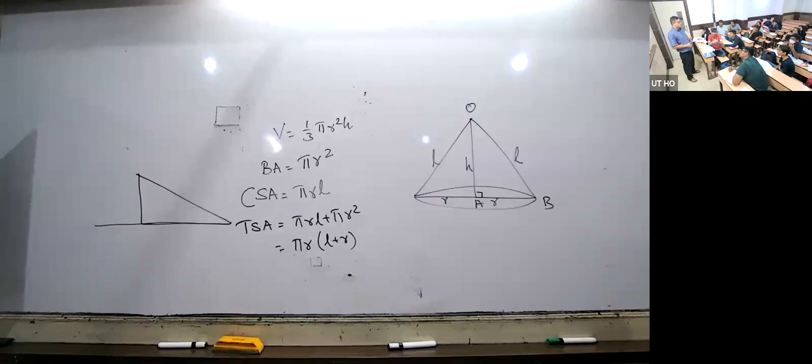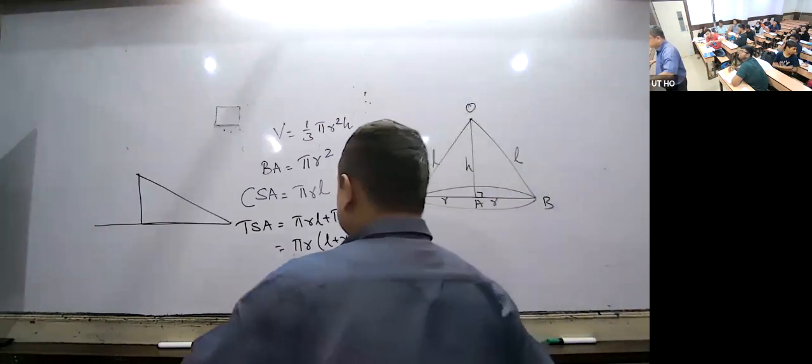Not necessarily a semicircle, a sector will come. You know what is a sector, by the way? What part of the circle? Listen here. Pizza, all of you know pizza? Yes. One slice of pizza, what is the shape? It is called the sector. Understood?